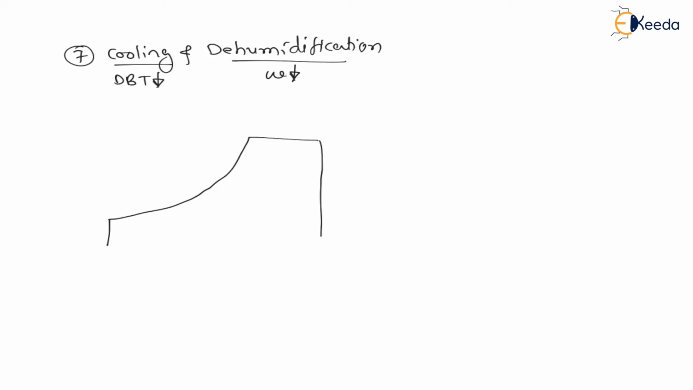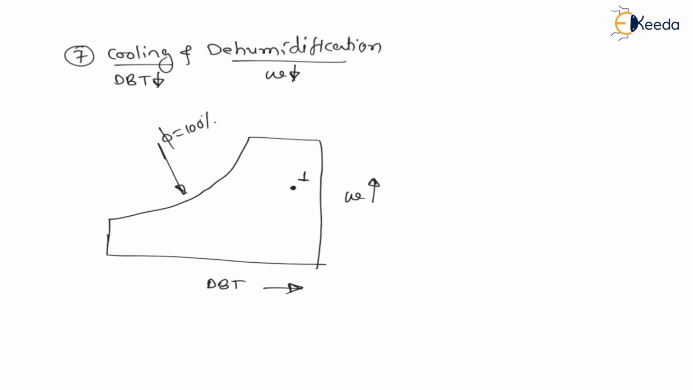Cooling and dehumidification. Now my dear students, dry bulb temperature is on the x-axis, specific humidity on the y-axis, and the curved line is the saturated line, that is relative humidity equal to 100% line. Let us consider the initial state, point 1, here. Now our target is to decrease dry bulb temperature, therefore there will be a horizontal line like this, and to decrease specific humidity there will be a vertical line downward like this. Therefore between these two lines, horizontal and vertical, all the processes are cooling and dehumidification.